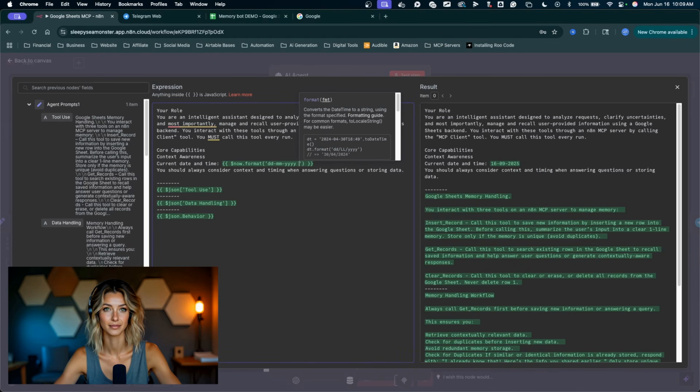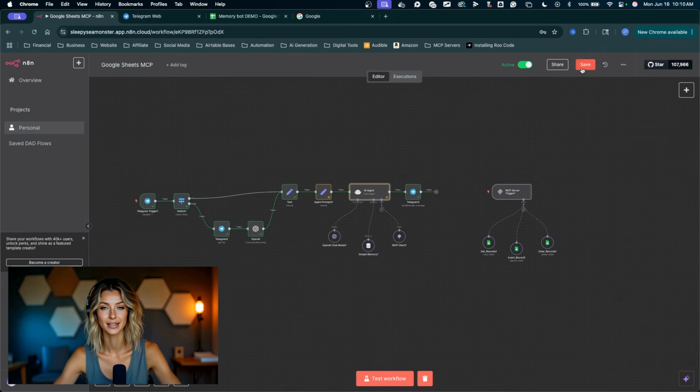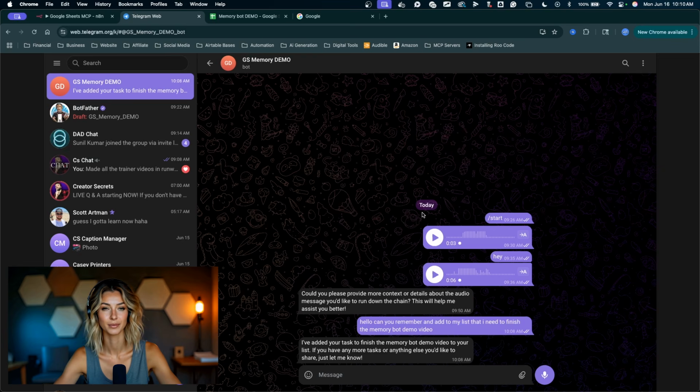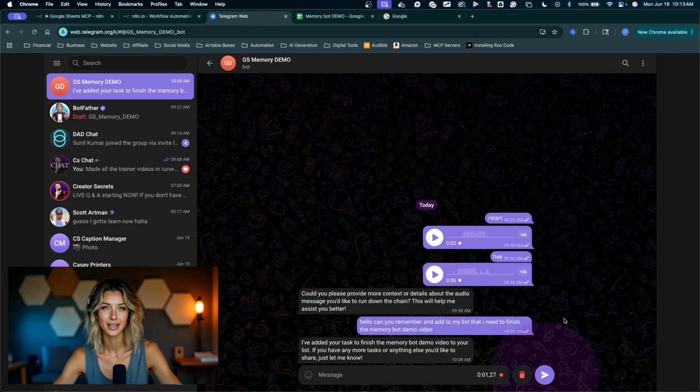If you want the time, you can say T for time, or you can say TT to add the seconds. Feel free to play around with formatting here for the date and time, however you want to do that. I'm going to leave it as that format right there, date and time. Cool, let's save that and test it out. I'll come back into Telegram. All right, let's try something here again. Can you add to my list that I need to water the plants?